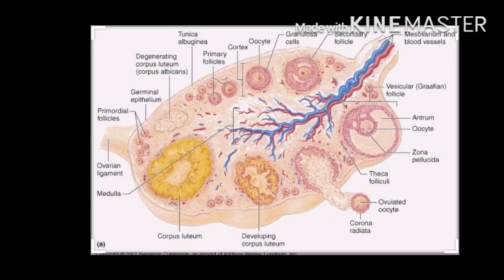See here in that figure, next to that the empty structure is called a corpus luteum, and later on if fertilization has not occurred, that corpus luteum converts into the corpus albicans. So these are some changes. One can say that is the histology, that is the structure present inside the ovary. Okay.